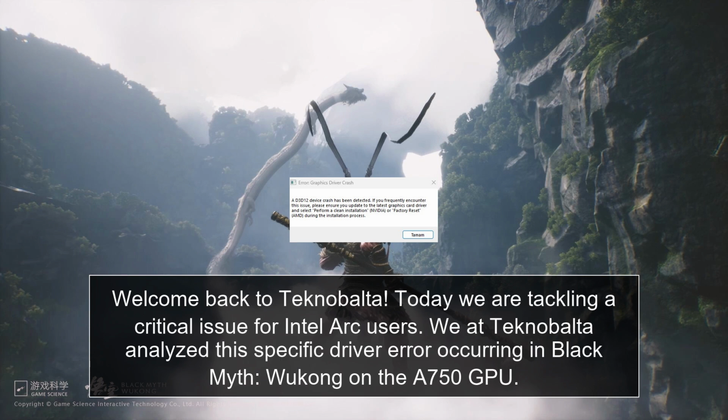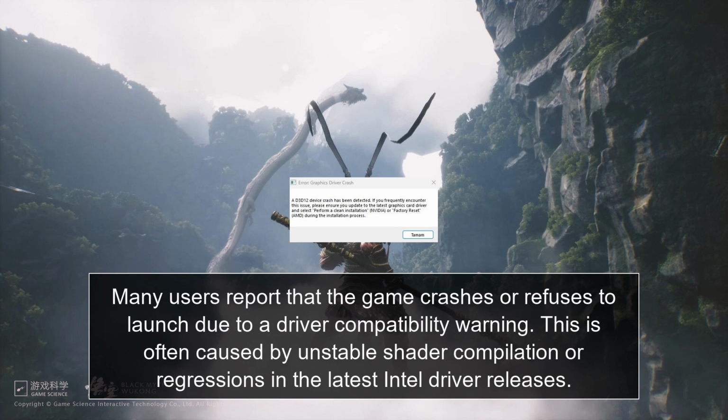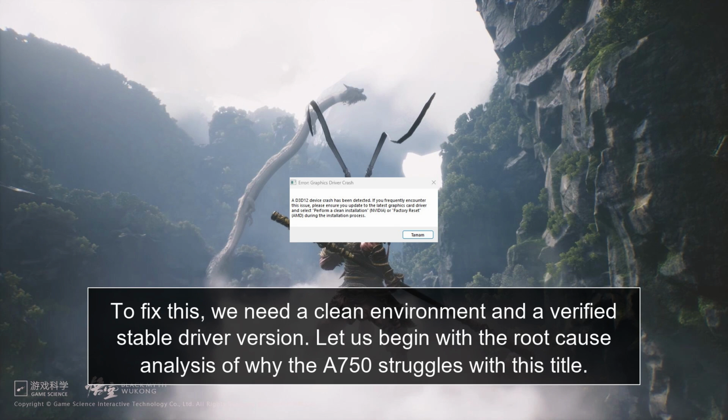We at Teknobalta analyzed this specific driver error occurring in Black Myth Wukong on the A750 GPU. Many users report that the game crashes or refuses to launch due to a driver compatibility warning. This is often caused by unstable shader compilation or regressions in the latest Intel driver releases. To fix this, we need a clean environment and a verified stable driver version.